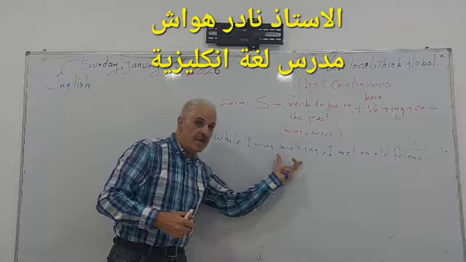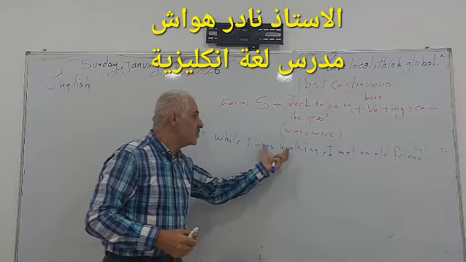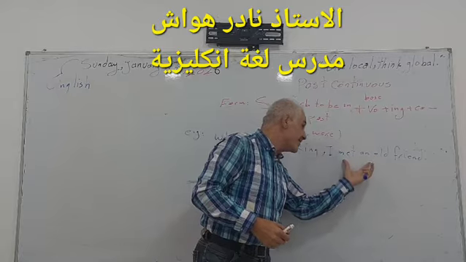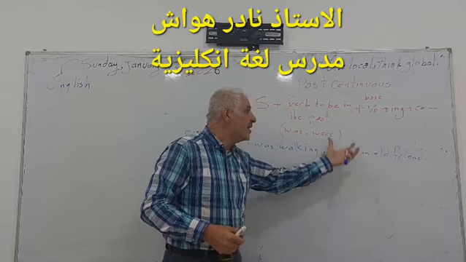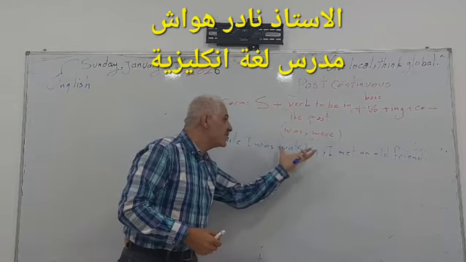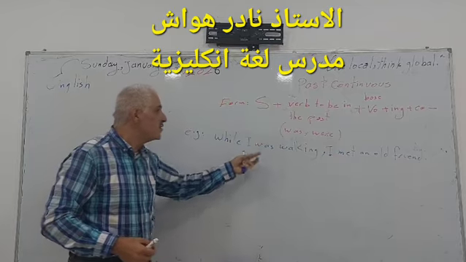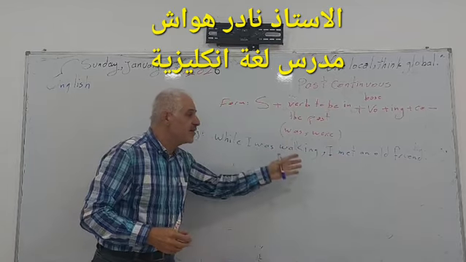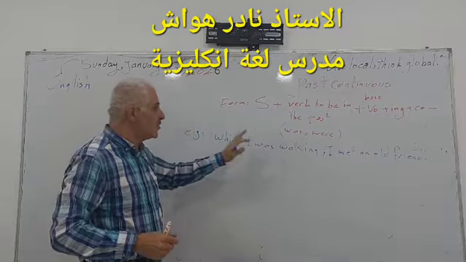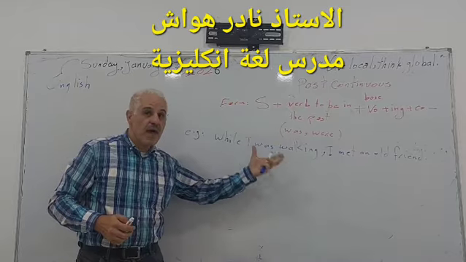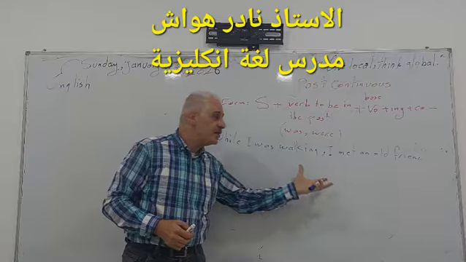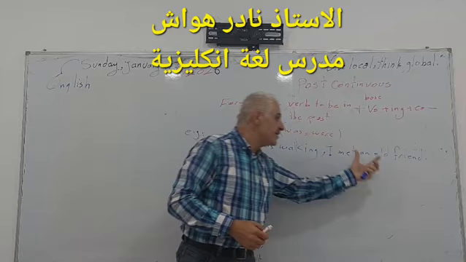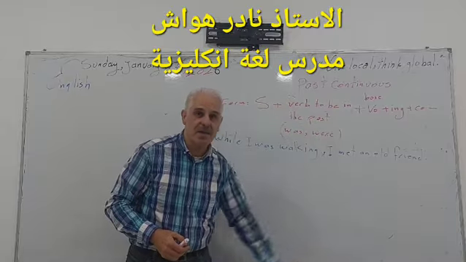We have a long action, which is past continuous or past progressive, and we have a sudden action. It is called simple past. Of course, these two tenses come together to express interruption in action. This is a very important rule. When we have two actions, one of them interrupted the other, the first one must be in the past continuous, and the second one must be in the simple past.